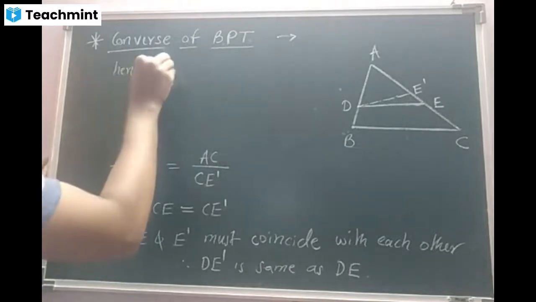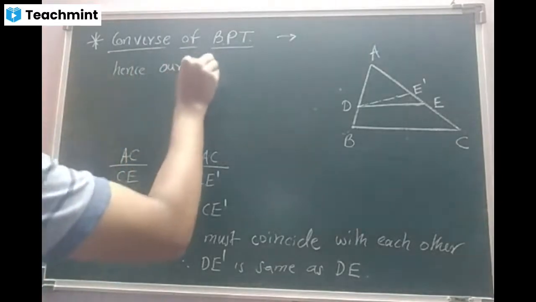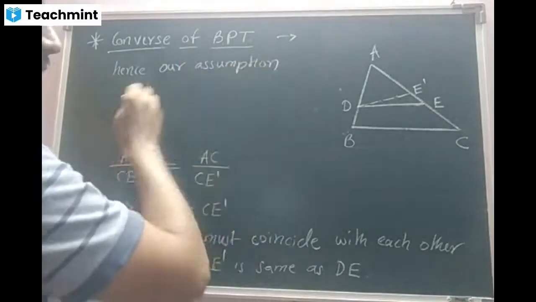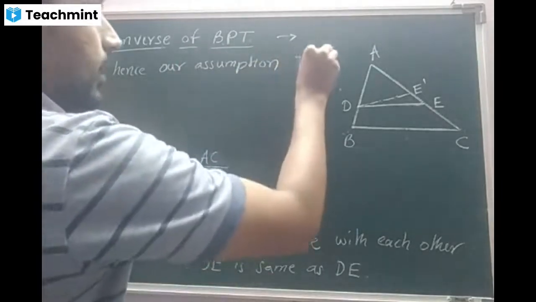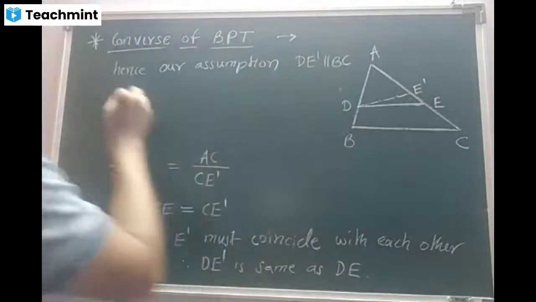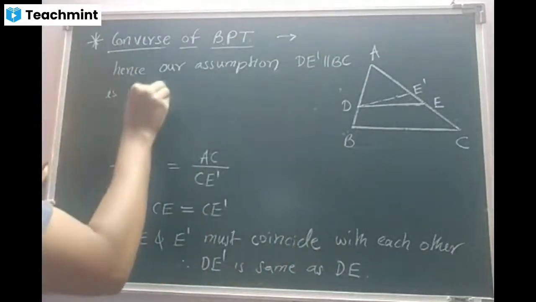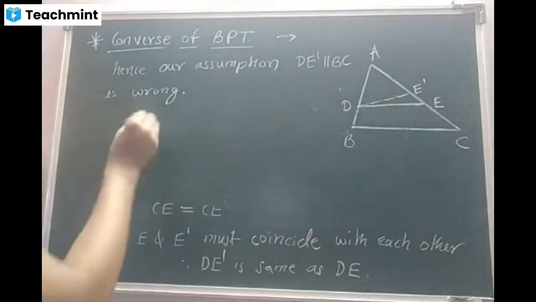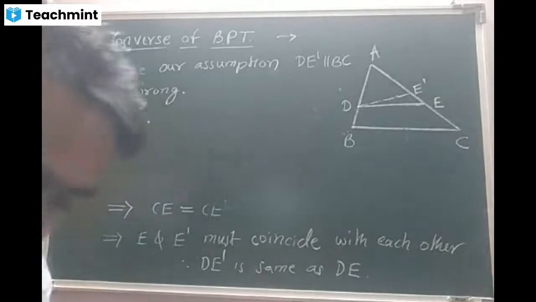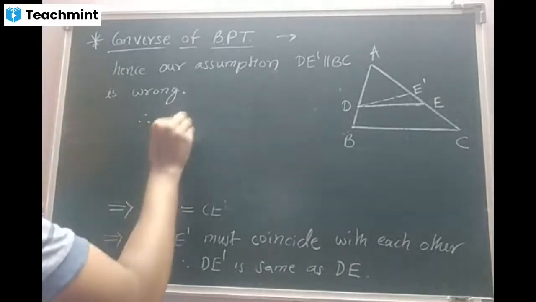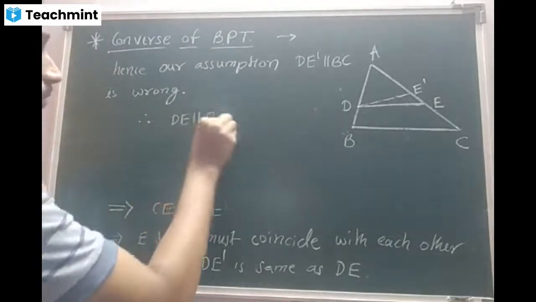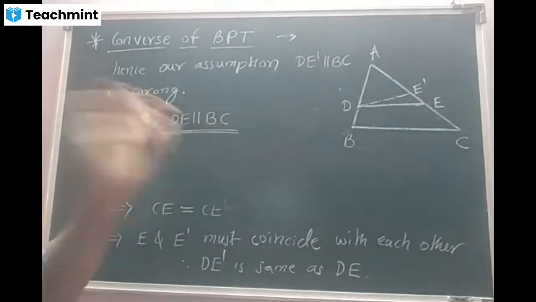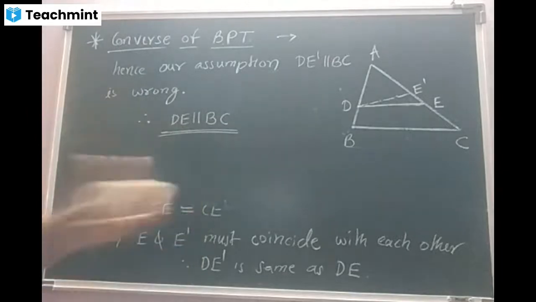Hence, our assumption DE dash parallel to BC is wrong. Therefore, what beta? DE is parallel to BC. Yeah, beta. Copy fast, quick.